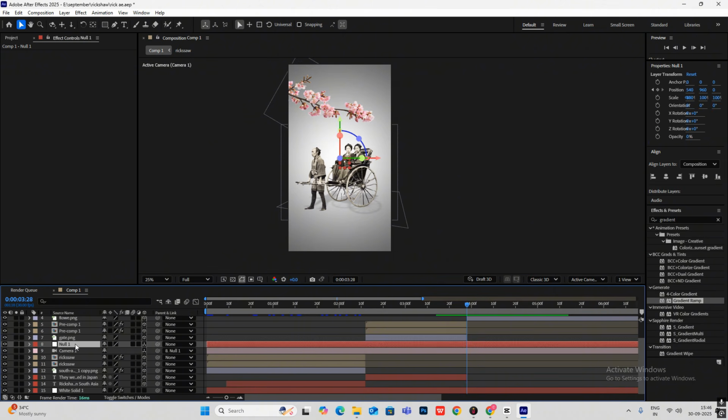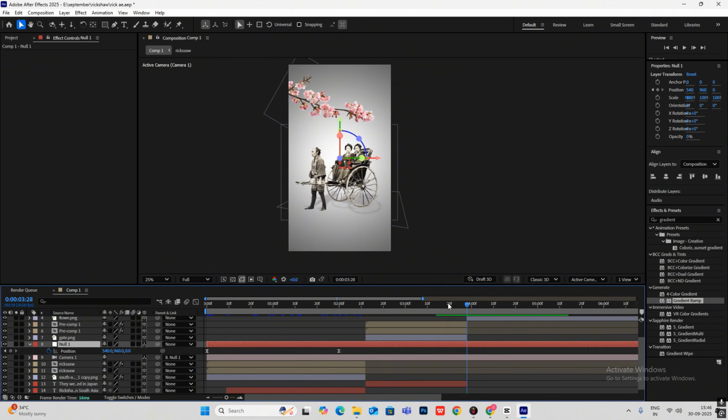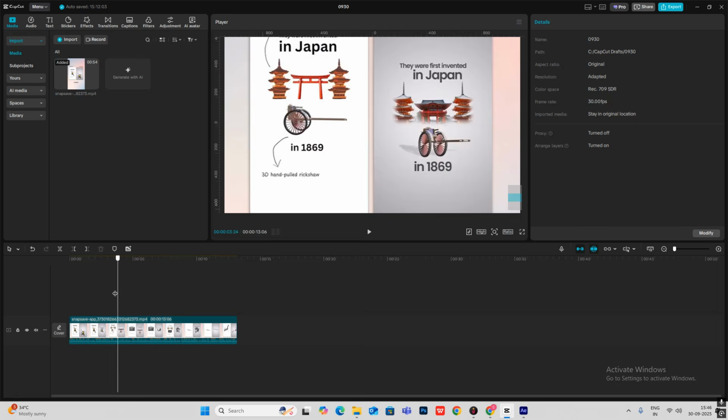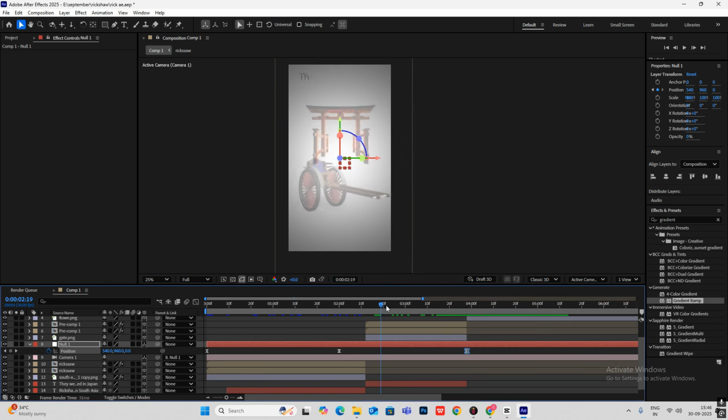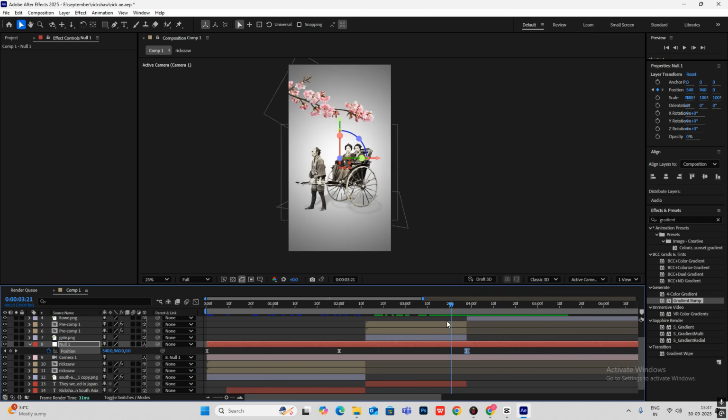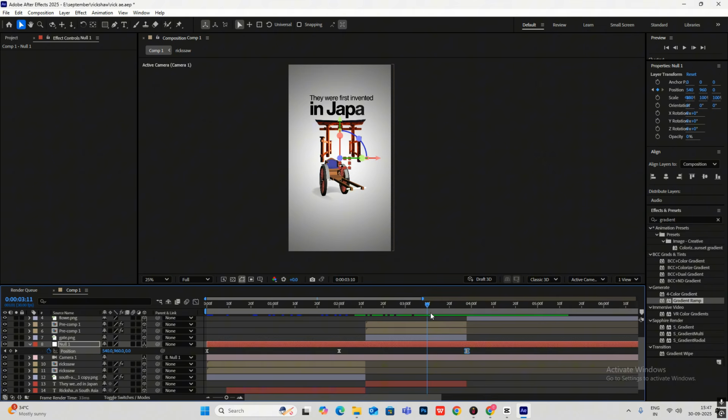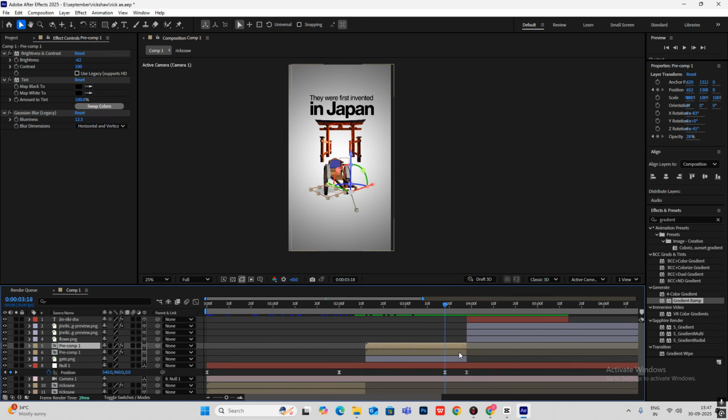So I'll just select our null layer, hit P for position. From here hit on the position keyframe, but first, as you can see, it goes down. From here I'll again hit position keyframe. Let's select these.